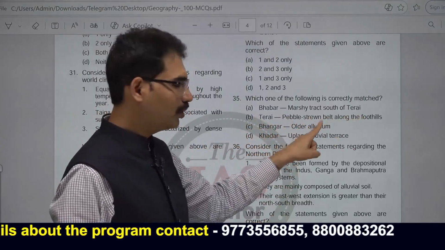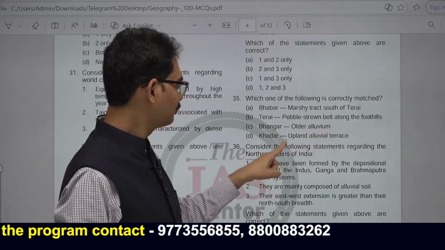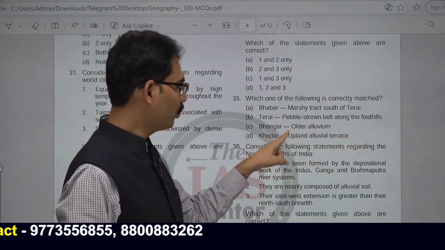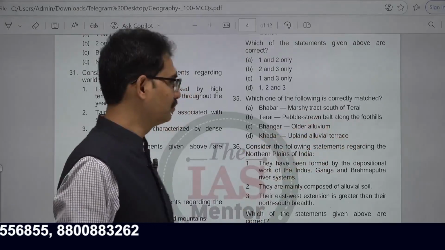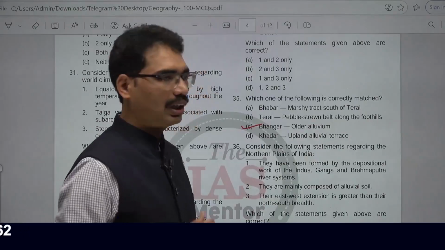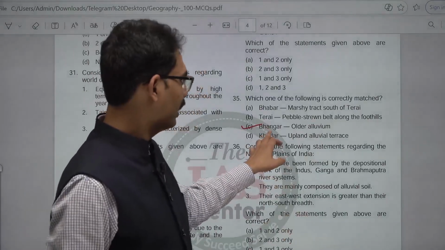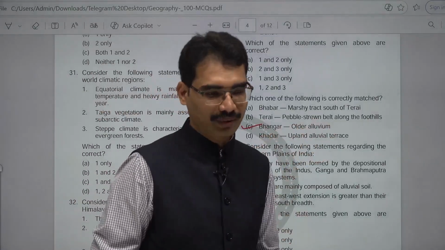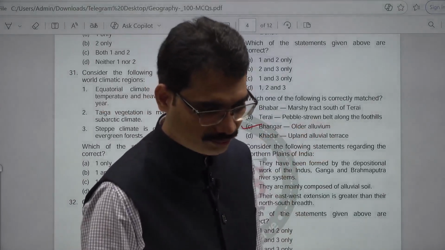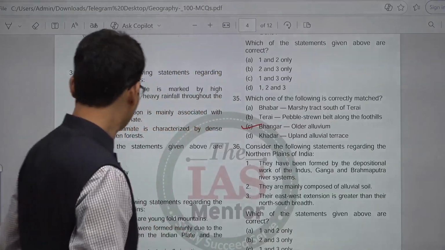Bangar, older alluvium. This is the correct one. Khadar, upland alluvial terrace. This is not the correct one. Older alluvium is the correct one for Bangar. Khadar is the new alluvium and Bangar is the old alluvium. Answer here is C, Bangar. 36. Next question.